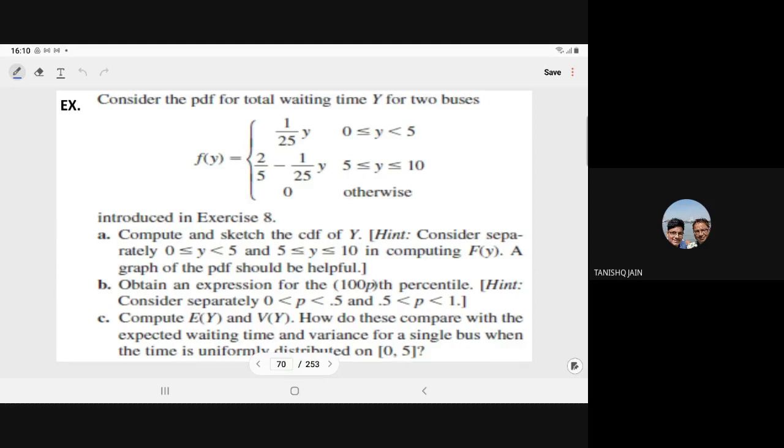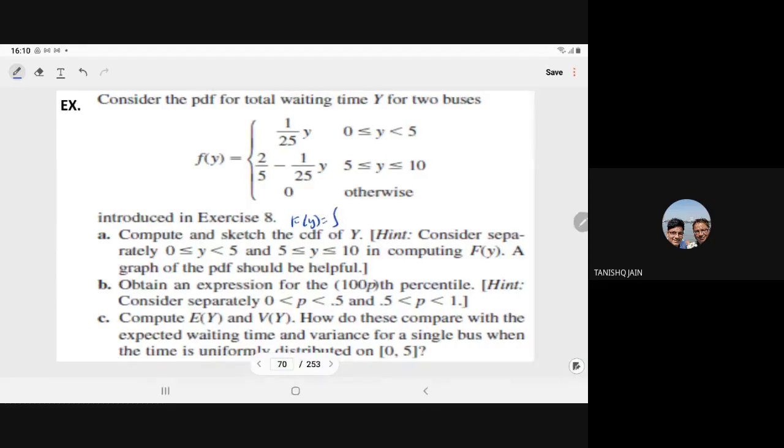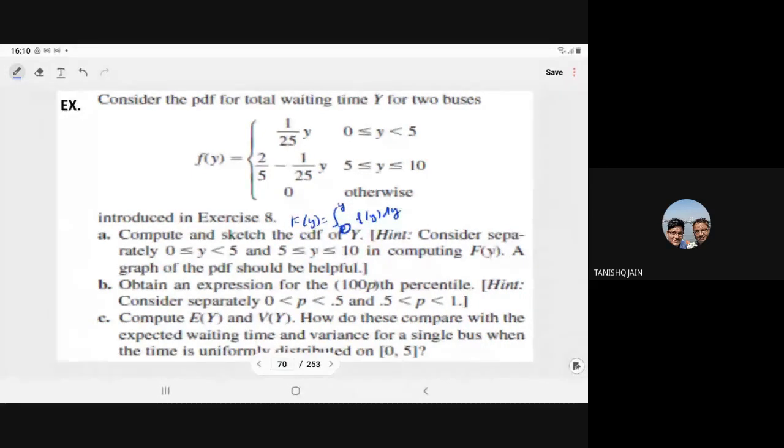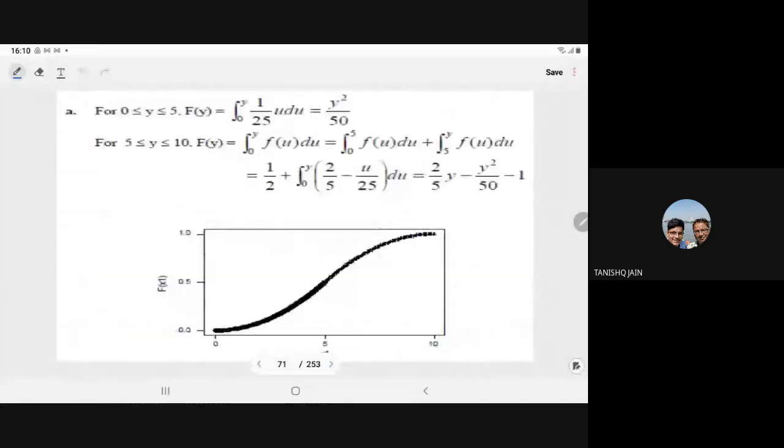So what is the CDF? The CDF we denote by capital F of y, and it is the integration up to that point, means up to y from the initial, and here the initial is 0, of f(y) dy. So compute and sketch the CDF of y. In this case, because the PDF function is given to you in intervals, you have to take care about the interval also.